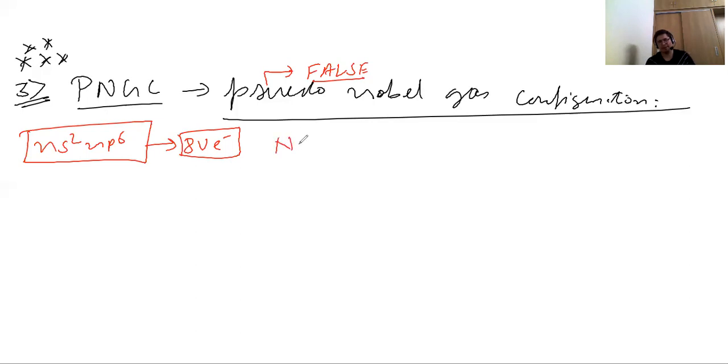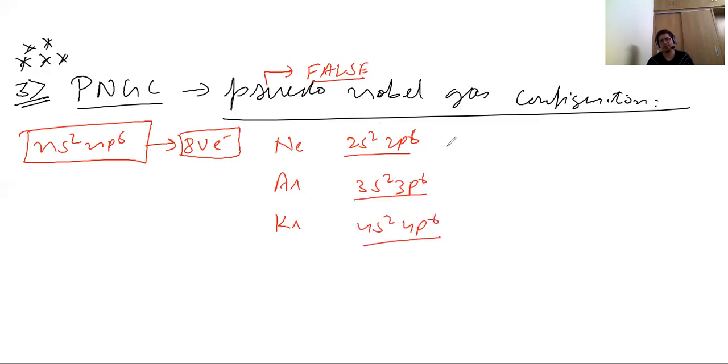For example, if I take neon, argon, krypton: neon is 2s2 2p6, argon is 3s2 3p6, krypton is 4s2 4p6. I am not writing the earlier ones. These are the noble gas electronic configurations; the valence shell will have 8 electrons.